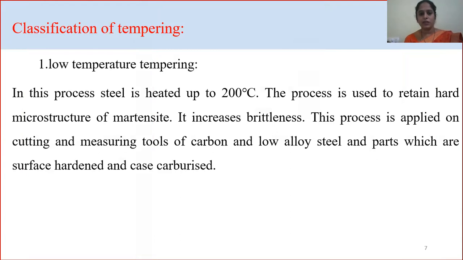It is clearly said that in low temperature tempering, the steel is heated to up to 200 degrees centigrade. This is a method where we retain the hard microstructure of martensite, and usually here we will increase the brittleness of the material. Usually low temperature tempering is done for cutting and measuring tools where we require a surface hardening process.